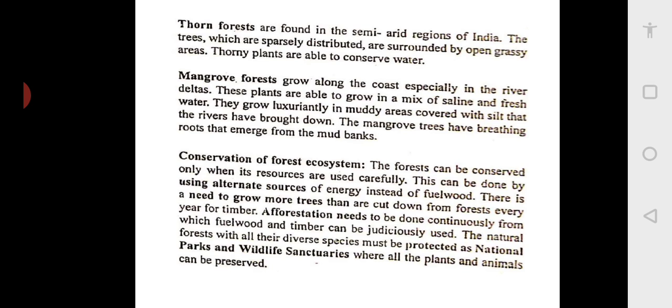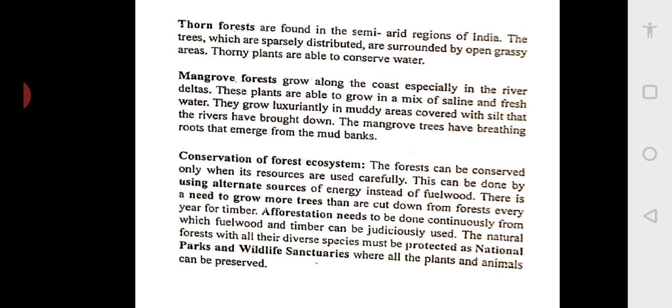Afforestation needs to be done continuously, from which fuel wood and timber can be judiciously used. This afforestation should be taken up on a large scale, so that some part can also be cut. There is also something called energy plantation, where you grow trees specially to be cut. You grow fast growing trees, which within two to three years are very tall, and then you can cut them. So you can have that energy plantation also.